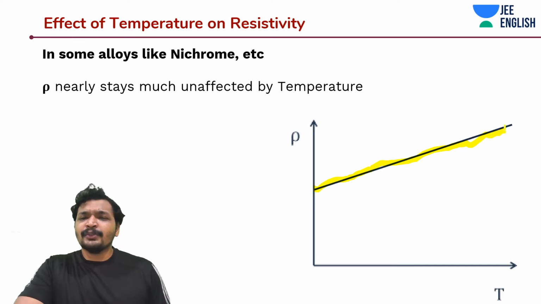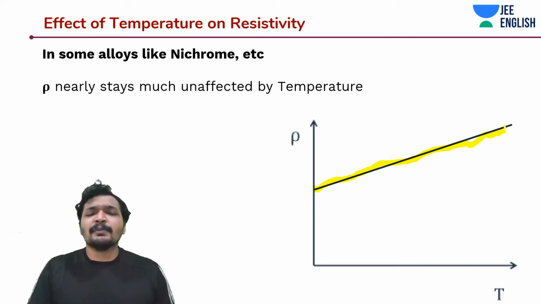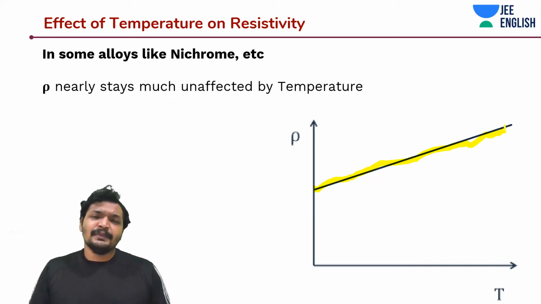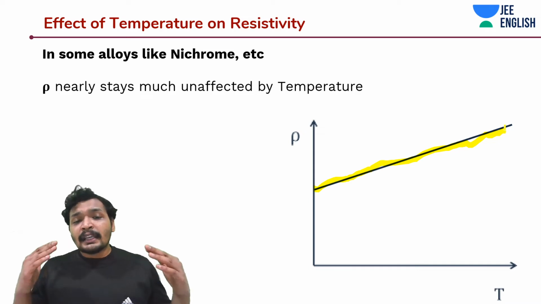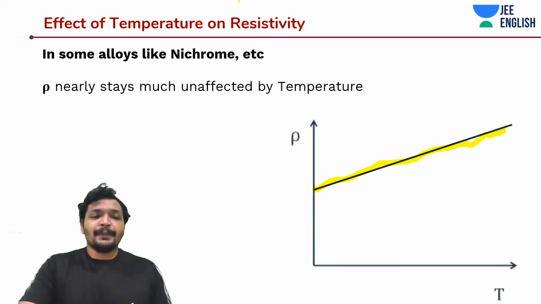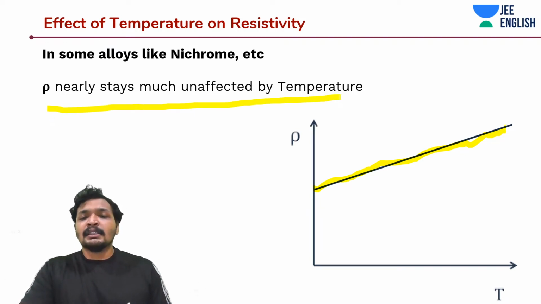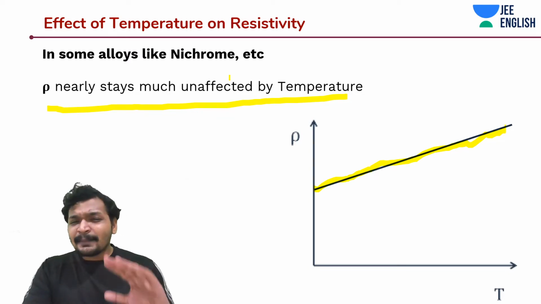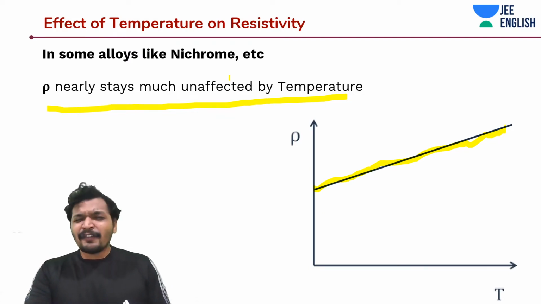But this is not totally true, though the change is quite small. When we look at this value, you'll see it is in the order of 10 to the power minus 4, which means with a change in degree Celsius or Kelvin, the resistivity is going to increase by 0.001. In the case of these special alloys, the resistivity is largely unaffected by change in temperature. There are some examples of it. I've just written nichrome. You must go and explore more. There is constantan and a few other materials like that.